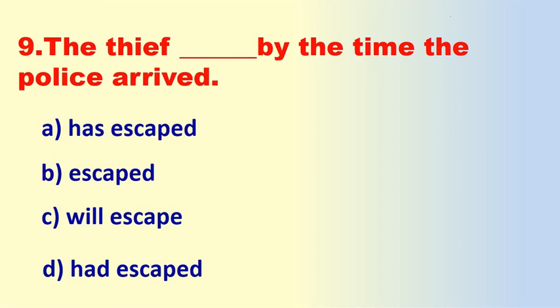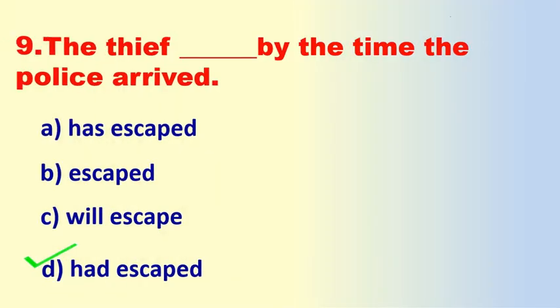The thief dashed by the time the police arrived. Okay, identify the suitable words to fill in the blank. A. As escaped. B. Escaped. C. Will escape. D. Had escaped. Okay, here you have to know the meaning of the sentence. The thief dash by the time the police arrived. Here, which is the correct answer?